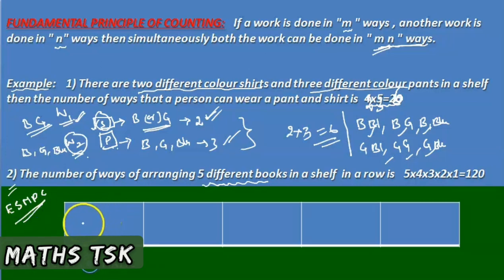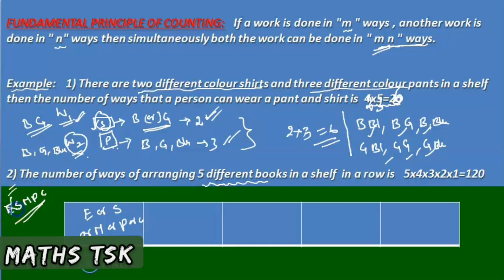So the first place in the shelf, we can arrange taking any one of them. This place can be arranged with English or Sanskrit or Maths or Physics or Chemistry: 1, 2, 3, 4, 5. It can be done in 5 ways.